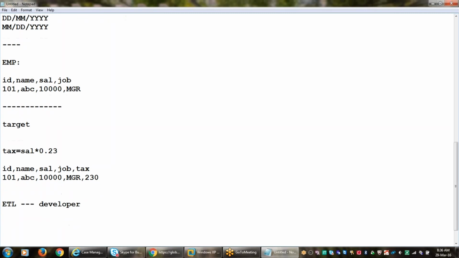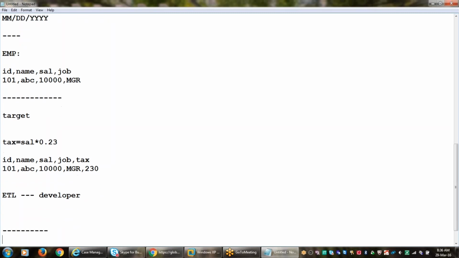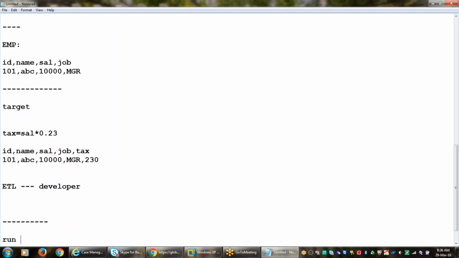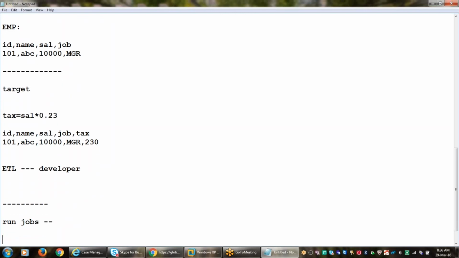First, we need to run the ETL jobs. This complete ETL process we call a job here. Once the job is run, we need to check whether the data is loaded properly from source to target or not.